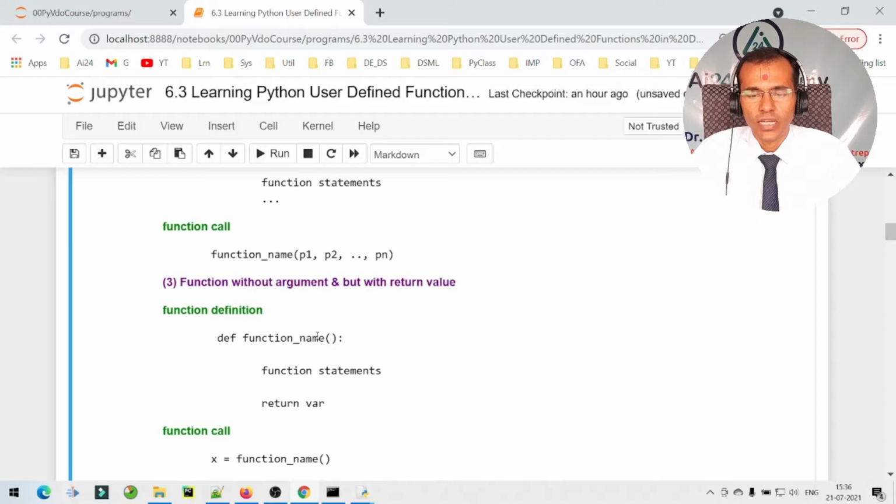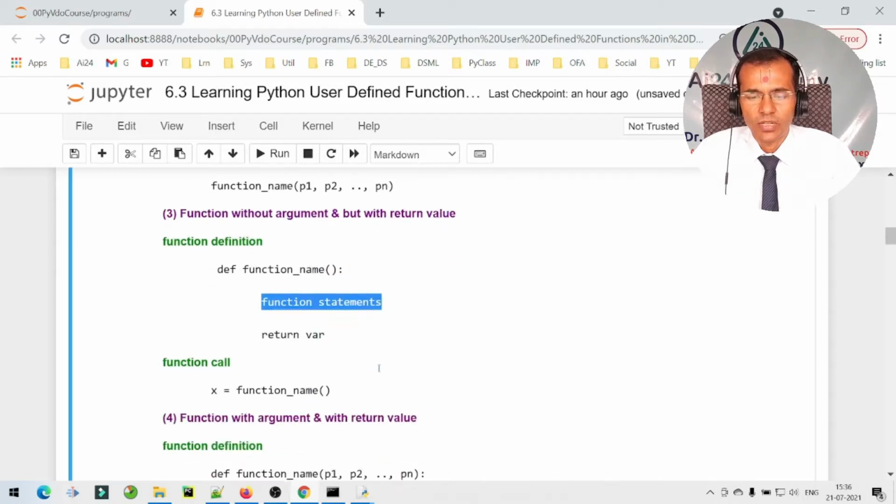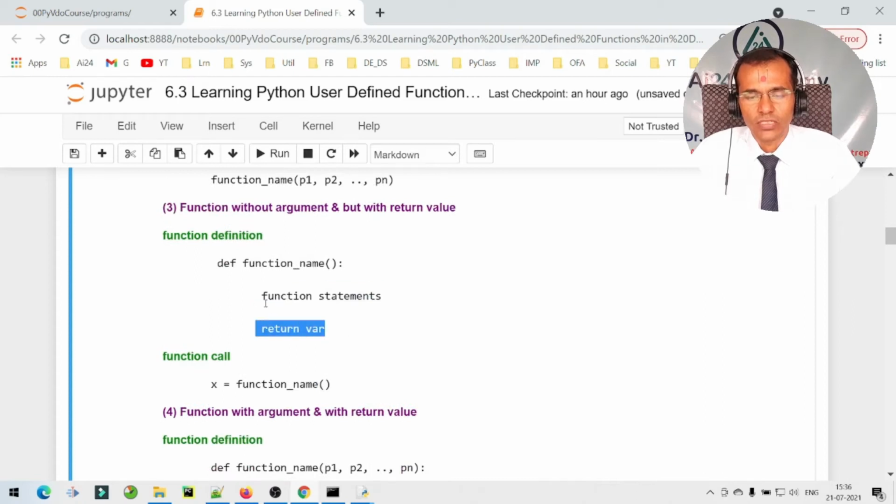The third possibility is a function without argument but with return value. Here we do not pass any parameters as arguments to the function, but we have some statements and we return some value which is generated by this function to the function call. So in the third case, when we return some variable or object from this function definition, we need to receive it at the function call side by specifying a variable on the left hand side of the function call.